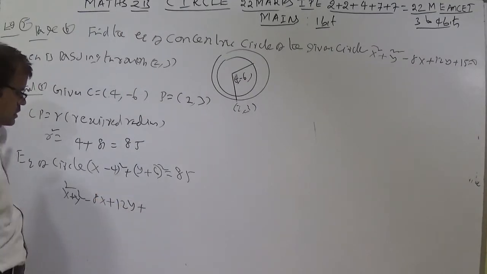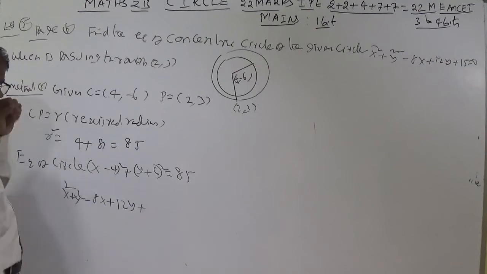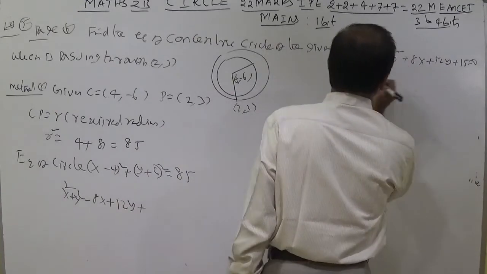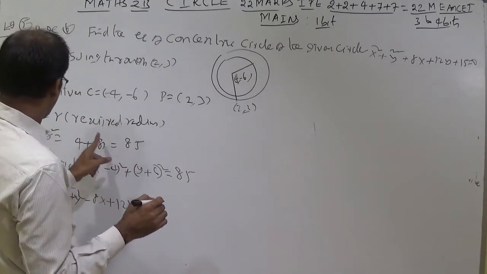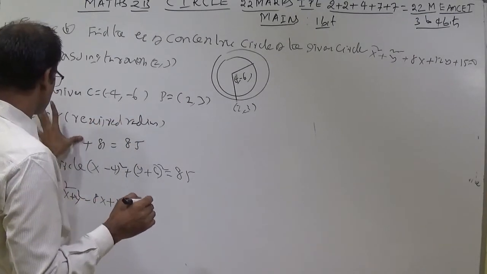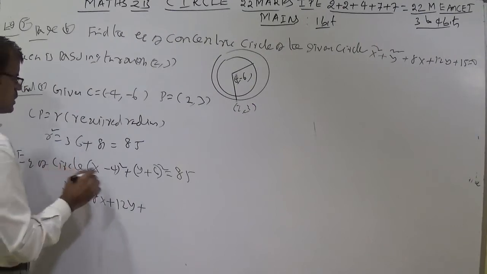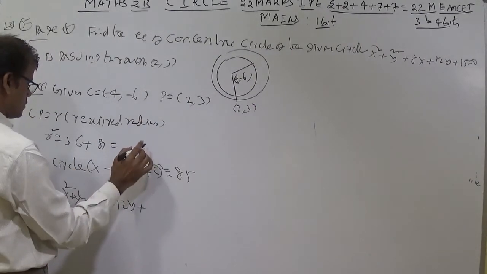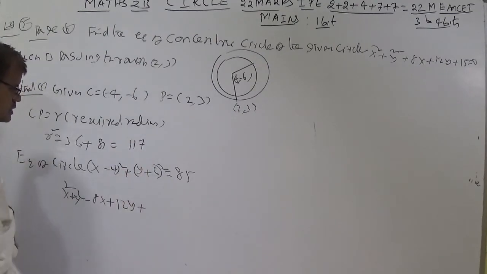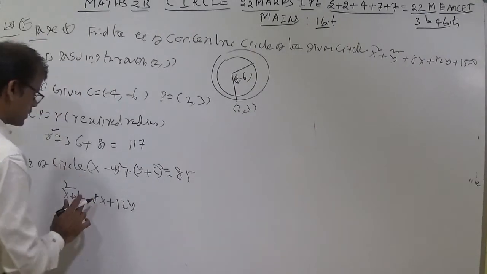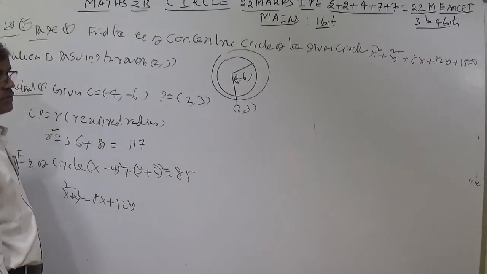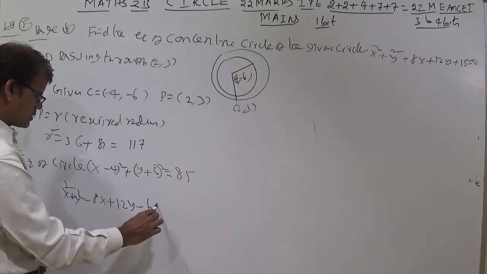Now by expanding this, x square plus y square minus 8x plus 12y plus 16 plus 36 minus 85. Here 16 plus 36 is 52, and 52 minus 85 gives minus 33 in this form; in the original constant form, the constant works out to minus 65. So x square plus y square minus 8x plus 12y minus 65 equal to 0 you can write.